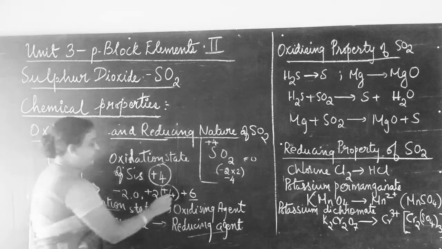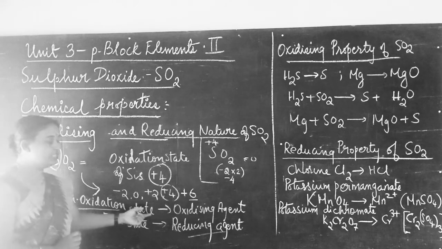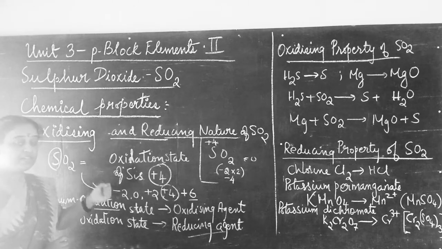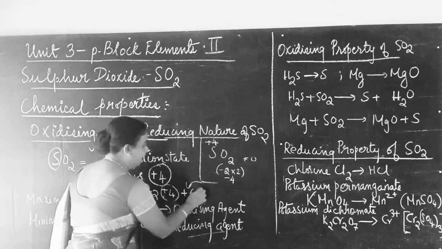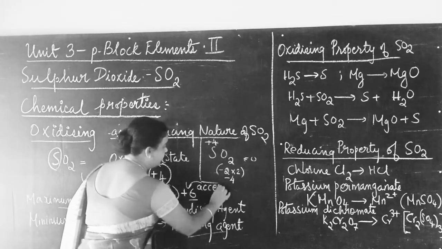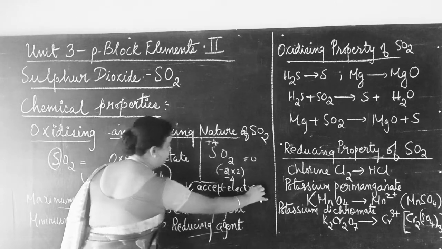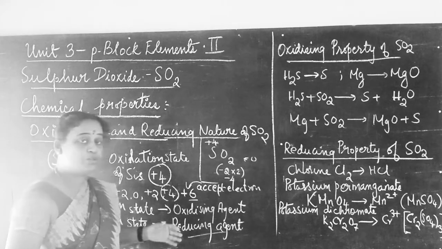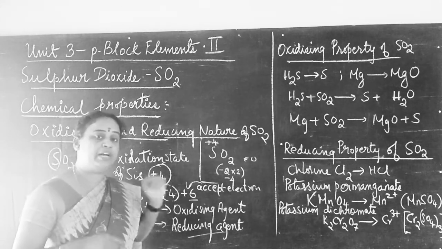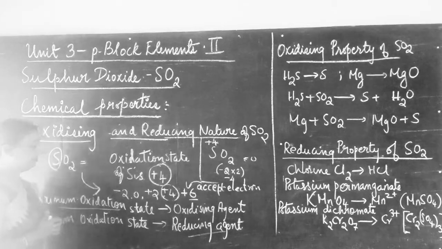When the maximum oxidation state is +6, it is called an oxidizing agent. Why? Because it can accept electrons. When it accepts electrons, it is undergoing reduction itself. Such a substance which undergoes reduction by itself is called an oxidizing agent.